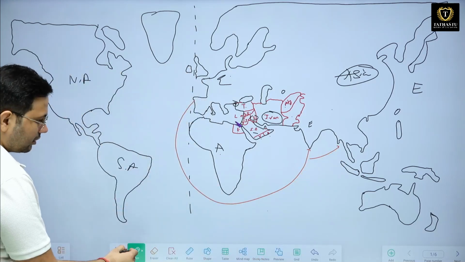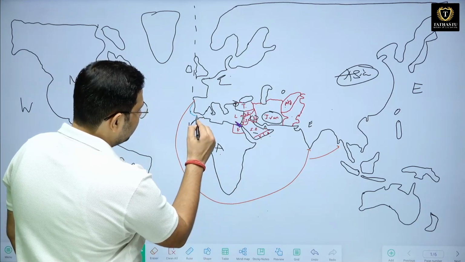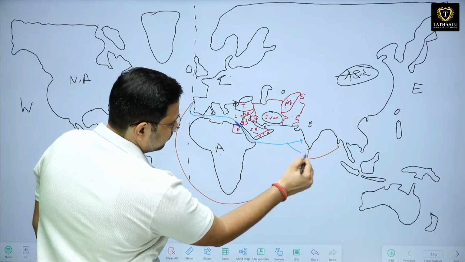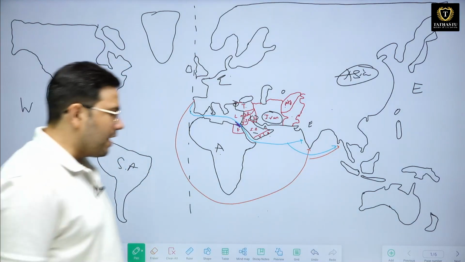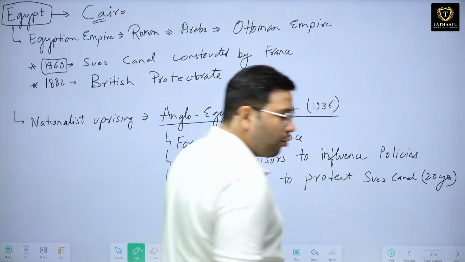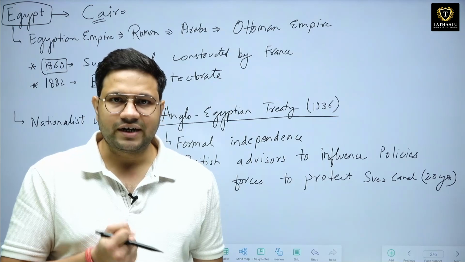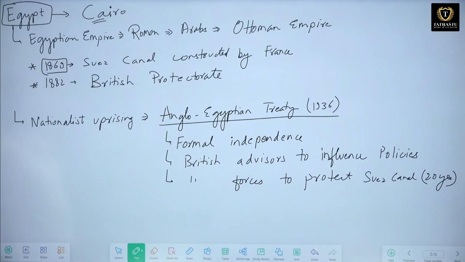But after the coming of the Suez Canal, they were able to save their time and resources, and they were going like this. Therefore, the Suez Canal is a very, very important position, and Europeans were trying to dominate it from the start. Therefore, the Suez Canal was constructed by France in 1869.